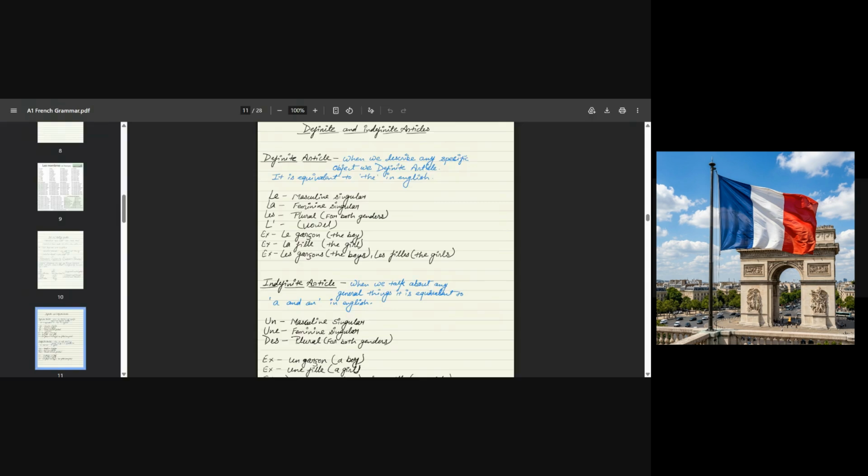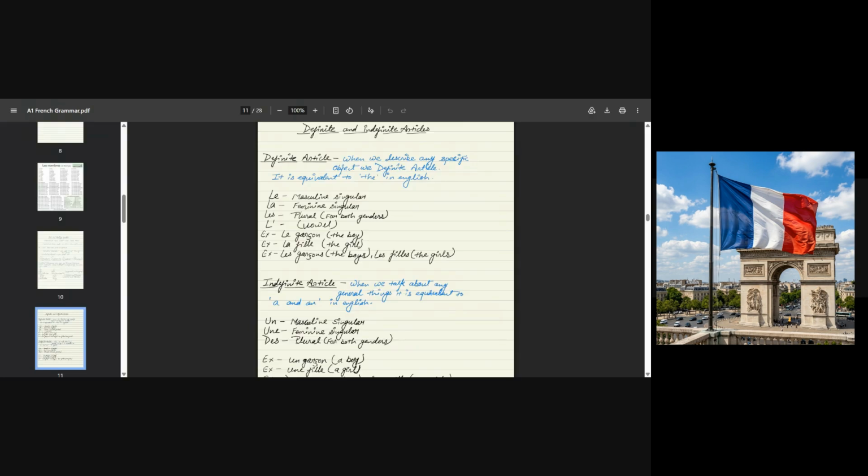So let's learn definite and indefinite articles. When I taught the professions, I told you that there are articles. I used the article "un" and "une". That was the indefinite article. Let's learn both definite and indefinite.